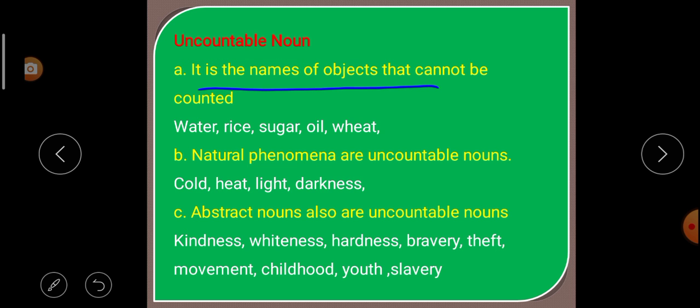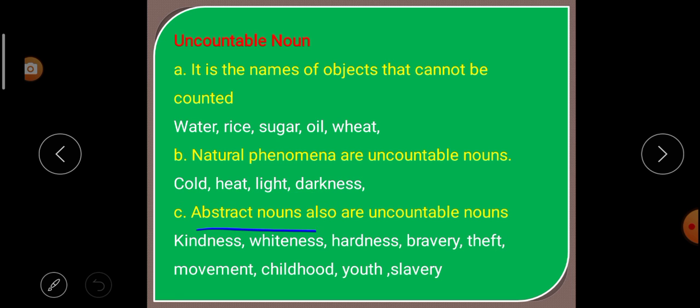Next is uncountable noun. It is the name of an object that cannot be counted. What is an uncountable noun? The object which we cannot count. Example, water, rice, sugar, oil, wheat, etc. These are nouns which can't be counted. Natural phenomena are uncountable nouns. Example, cold, heat, light, darkness, etc.